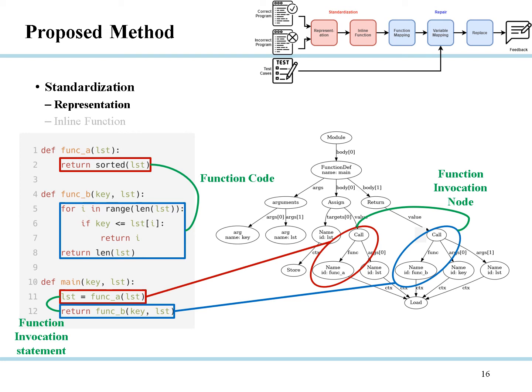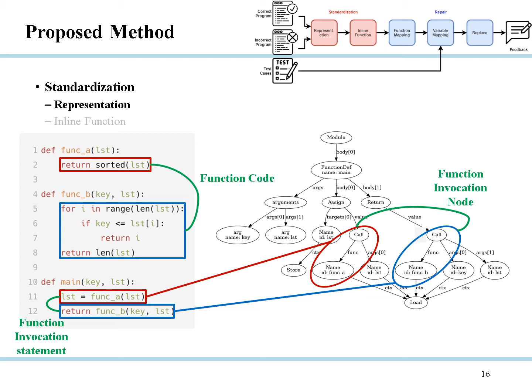First, the source code of the program is represented as an abstract syntax tree through the representation step, and the function invocation statement and the function code called by the function invocation statement are found through the function invocation node of the AST. And through the inline function step, function code is inlined into the function invocation statement.